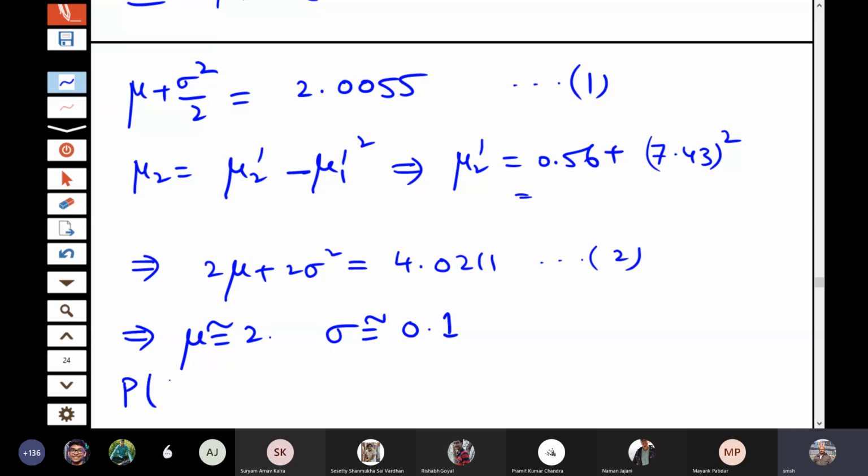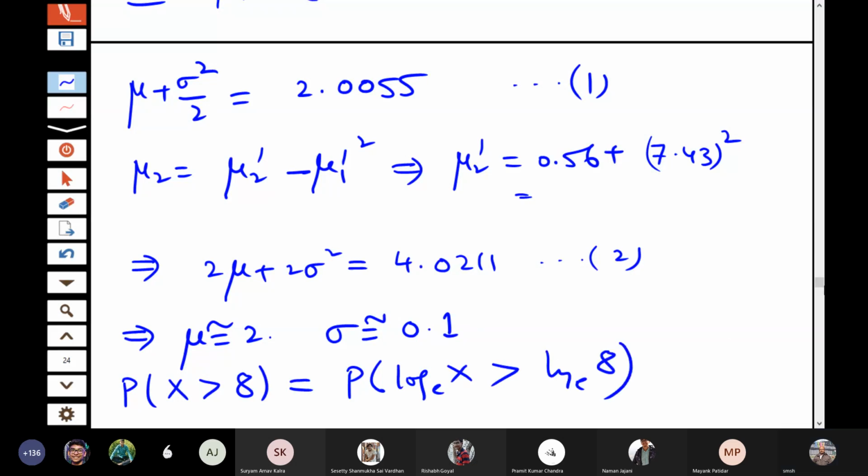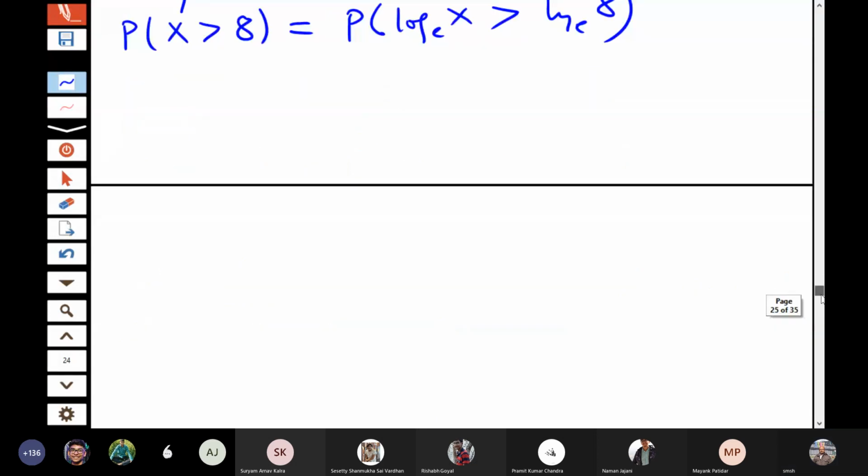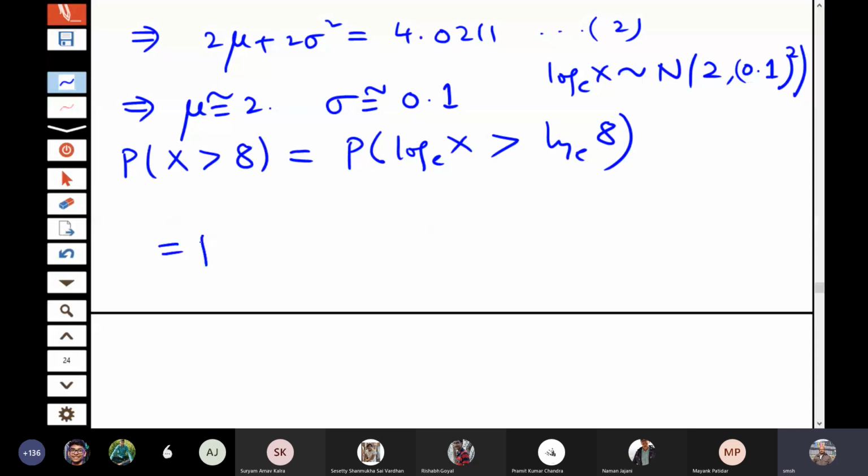So now probability x greater than 8, this is nothing but probability of log of x greater than log of 8. So what is the distribution of log of x? Log of x follows normal with mean 2 and sigma square is equal to 0.1 square. So we transform this to the standard normal distribution.